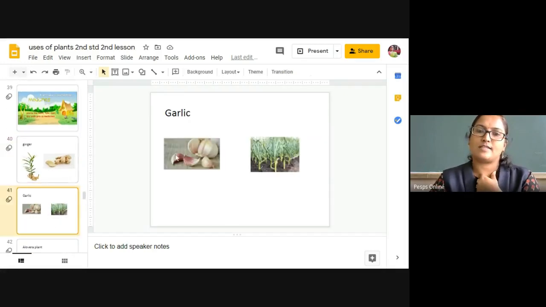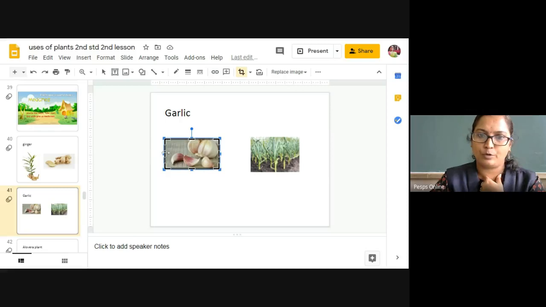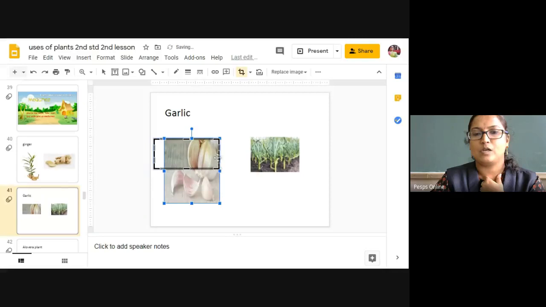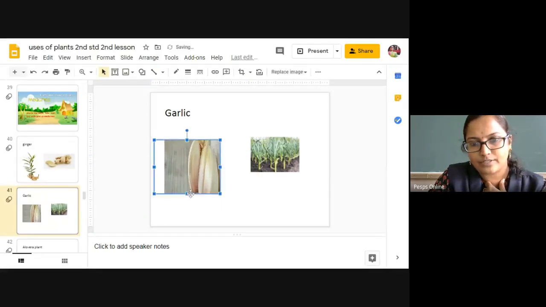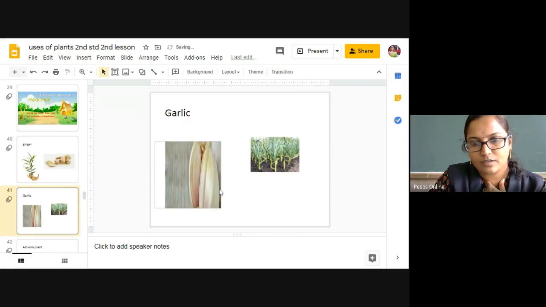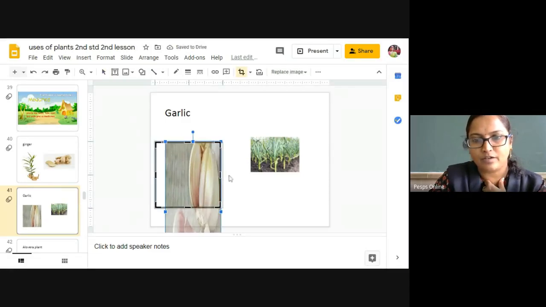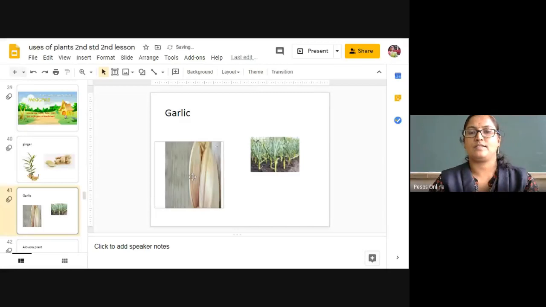This is garlic. In your home your mother uses it for cooking. In Kannada, we call it ಬೆಳ್ಳುಳ್ಳಿ.